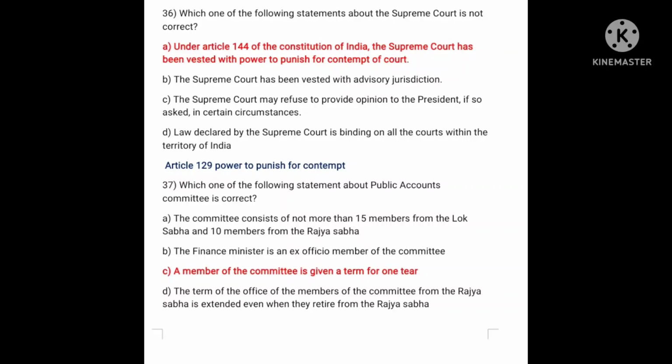Next, which one of the following statements about the Public Accounts Committee is correct? A. The committee consists of not more than 15 members from the Lok Sabha and 10 members from the Rajya Sabha. B. Finance Minister is an ex officio member of the committee. C. A member of the committee is given a term of 1 year. D. The term of the office of the member of the committee from the Rajya Sabha is extended even when they retire from the Rajya Sabha. Correct answer: C. A member of the committee is given a term of 1 year.